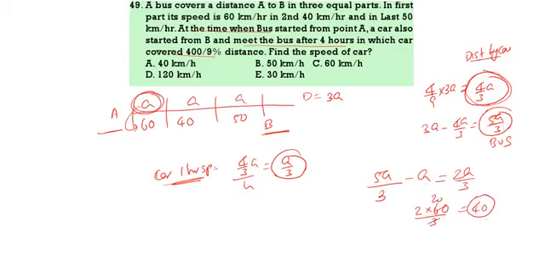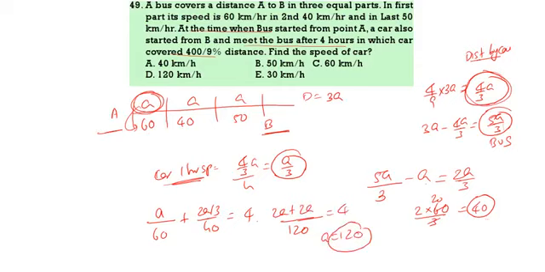Now, what is the total time taken by the bus? a by 60 plus 2a by 3 by 40 is equal to 4, because this is the total time taken by the bus. Here 60, 40, the LCM is 120. This is 2a, and this is also 2a, equal to 4. 4 and 4 cancel. A value is 120. What is the car speed? Car speed is a by 3, that is 120 by 3, which is 40.